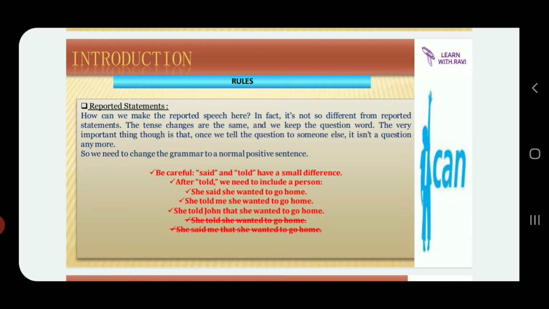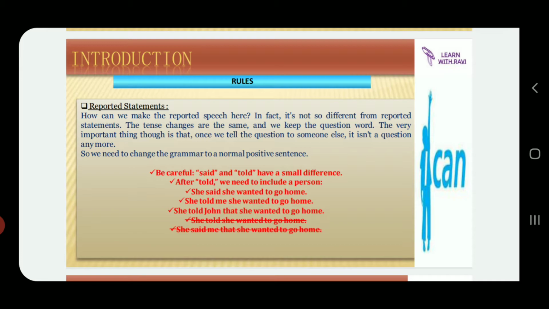So somebody is asking a question to you, and if you are representing that question to someone else, that same question doesn't remain a mere question, but it's a statement. So we need to change the grammar to a normal positive statement, a normal positive sentence. Now take into consideration the examples given here.